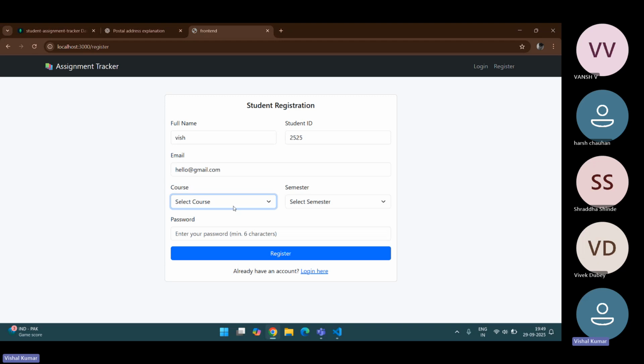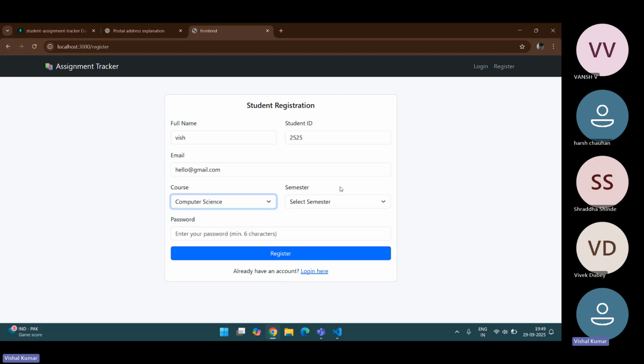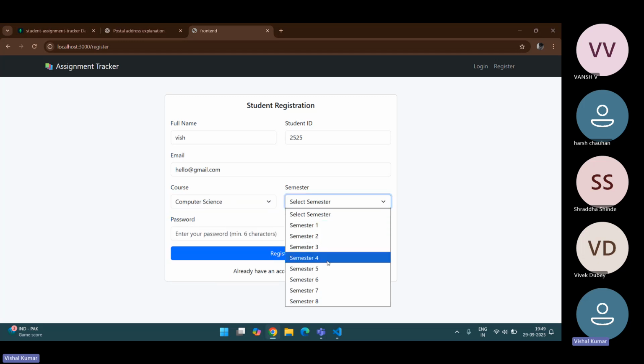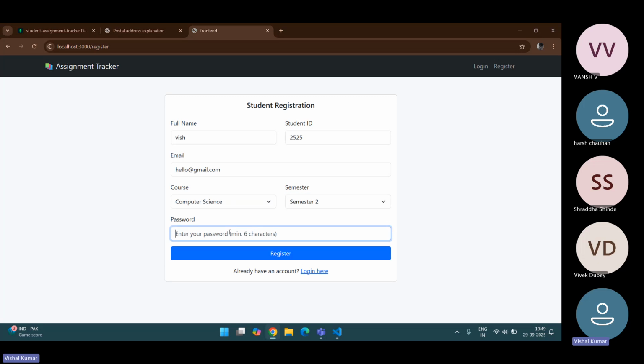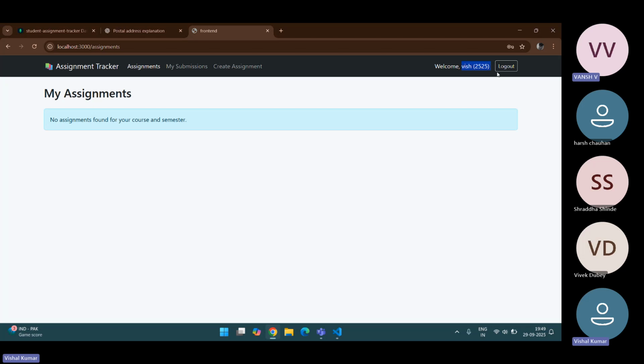Here I choose and select the course. The student will select the course: computer science, information, electrical, mechanical, civil. It will redirect to computer science. Let's say computer science, and he will also choose his semester. Now he will give the password, like I will give 1, 2, 3, 4, 5, 6. And it will register. So it is successfully registered, and also it is logged in. So now here's my home page with assignment tracker, my submissions and create assignments.